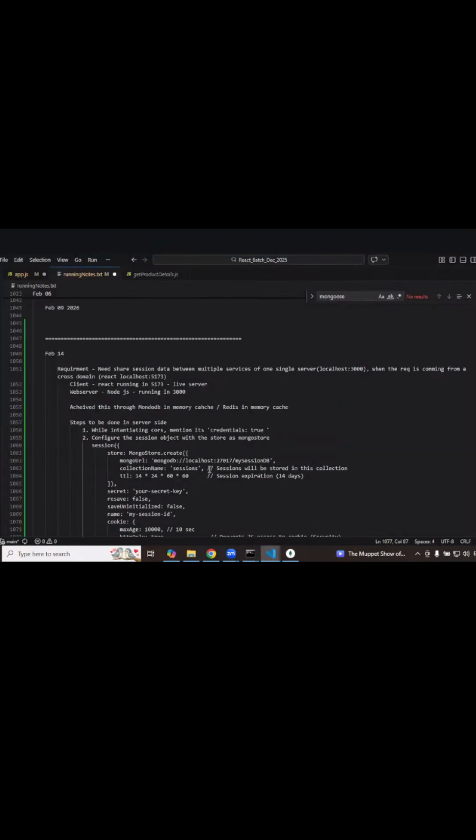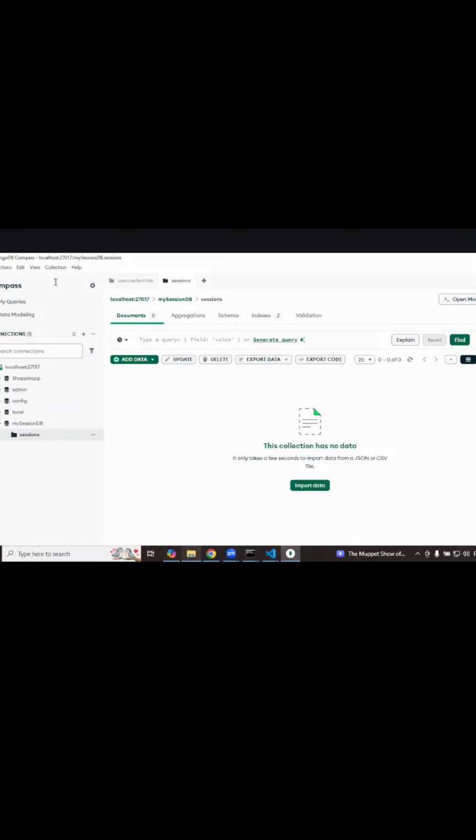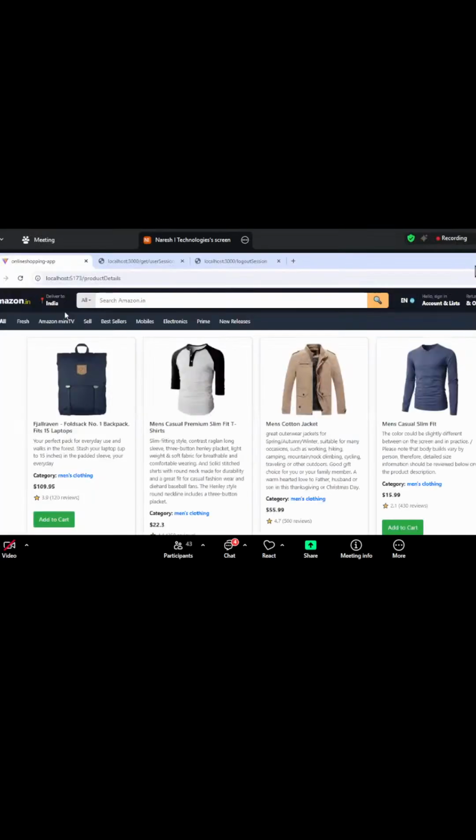For example, here under your app.js, we mentioned my session database. Assume I'll say my session database one. If you go into MongoDB, there is no database like that. What it will actually do is, if the database is not there, it will automatically create it. The server automatically got restarted.